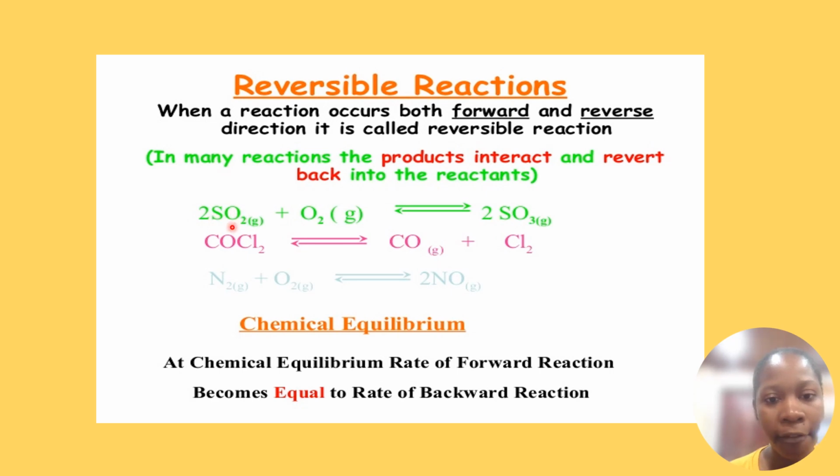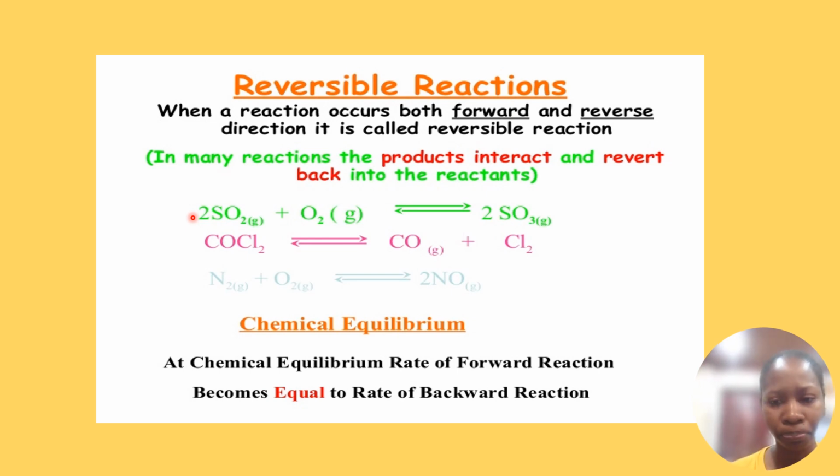So let's look at it now. You have sulfur dioxide plus oxygen to produce sulfur trioxide. Is that the forward or backward reaction? That's the forward reaction. Good, because it's going from left to right. Now what about sulfur trioxide, the back arrow? Sulfur trioxide to produce oxygen and sulfur dioxide. Is that going backward or forward? Backward. So that is the backward reaction.